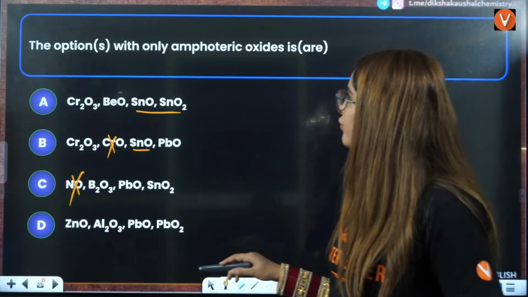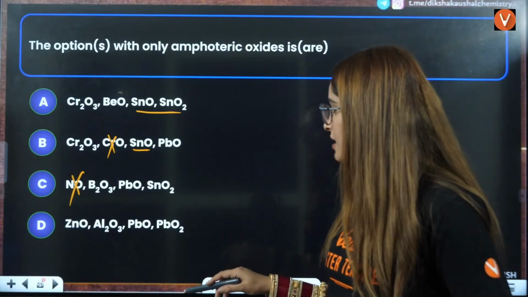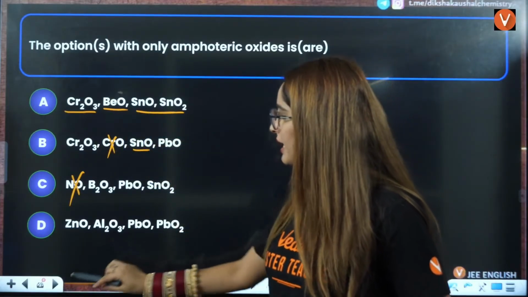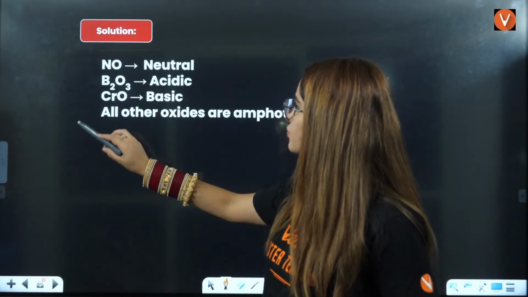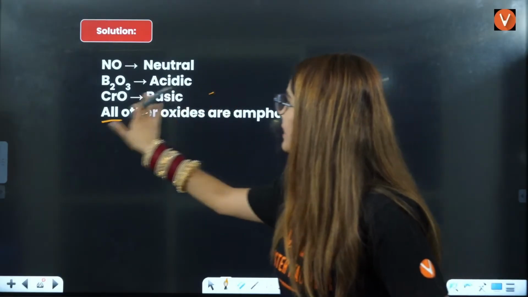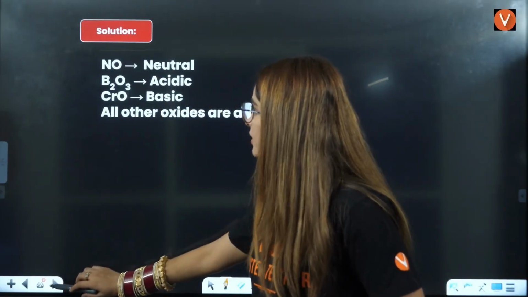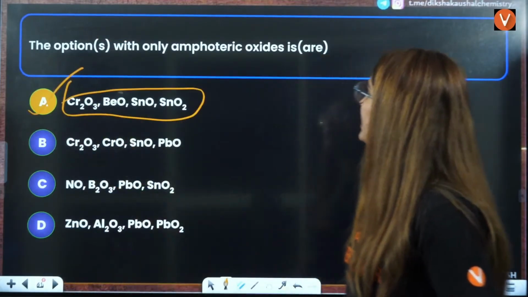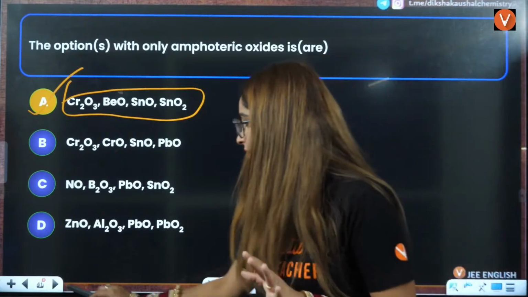So all the amphoteric oxides, if we ask, are going to be Cr2O3, BeO, SnO and SnO2. That means all the other oxides are amphoteric in this particular option. So A is the correct answer, the option with only amphoteric oxides.